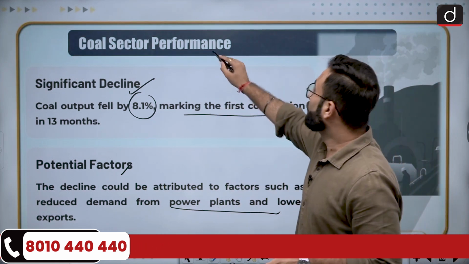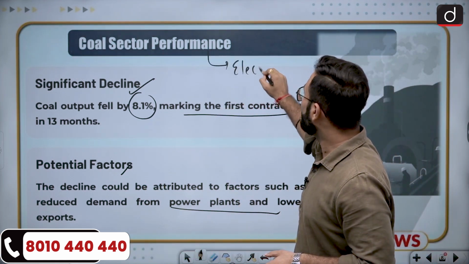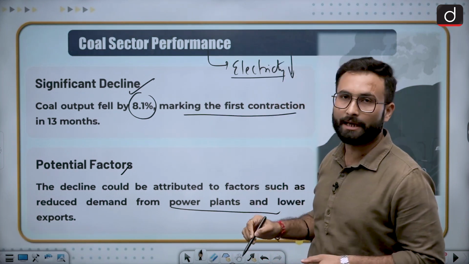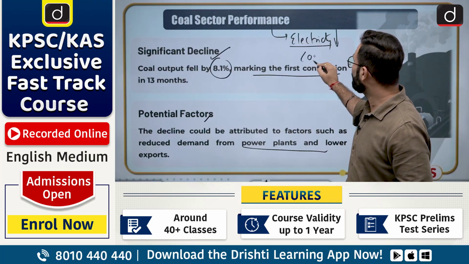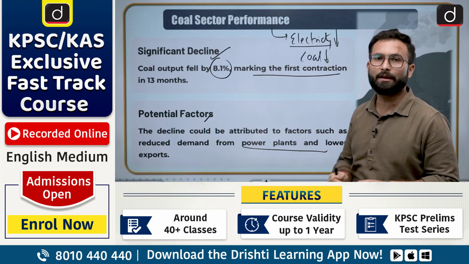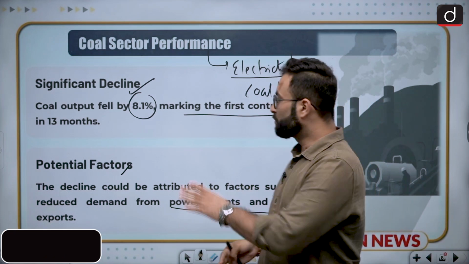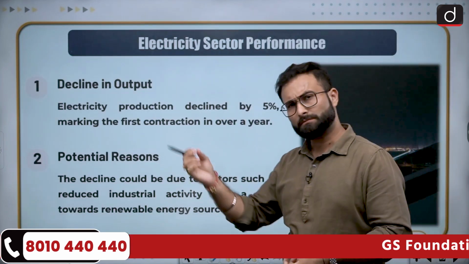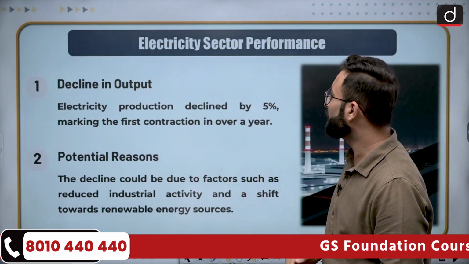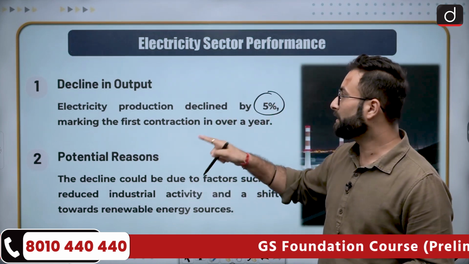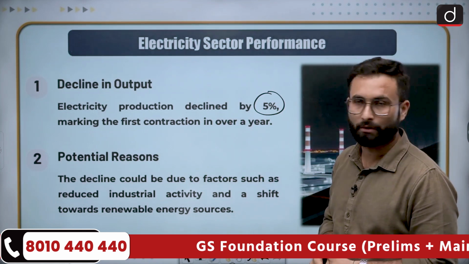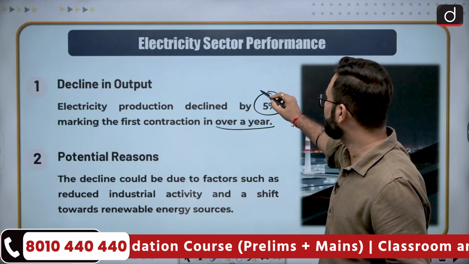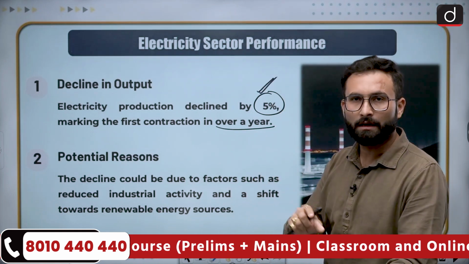As I told you, coal is required for electricity generation. We are saying that electricity generation itself has declined. So that means that the requirement of coal will also be declining, and that is why they have not gone for higher production. Okay, so that is one thing. Moving further to the next one, electricity sector performance. We have seen that there was a decline over here, that is 5%, making the first contraction in the year. Okay, if we compare with last year, this is the first time they have seen a contraction in recent months.